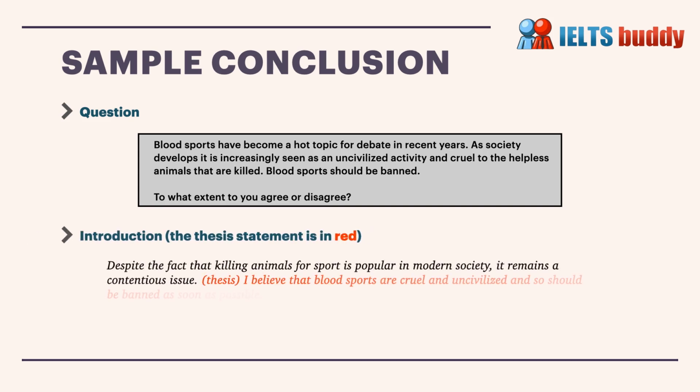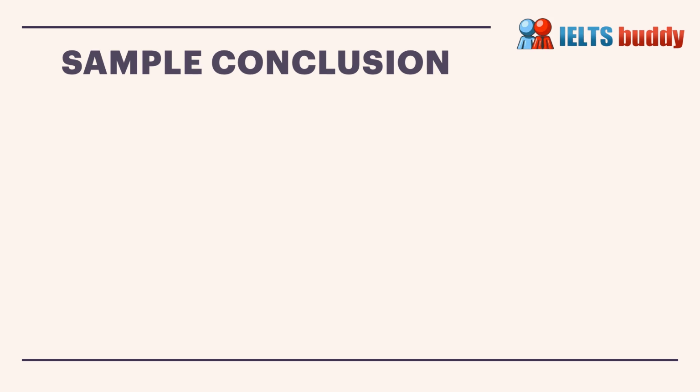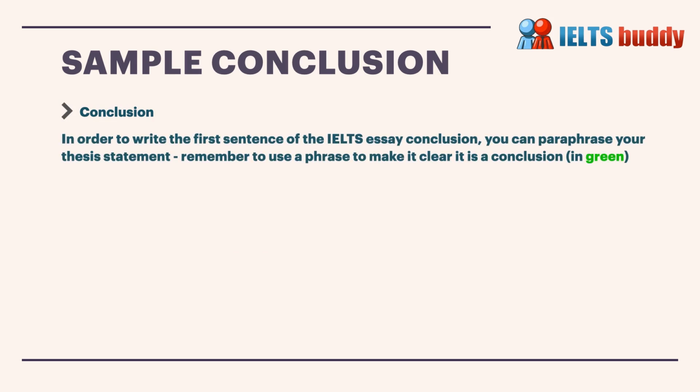So this is the introduction, and the thesis statement is in red. The thesis says what you're going to do in the essay or what your opinion is. Despite the fact that killing animals for sport is popular in modern society, it remains a contentious issue. I believe that blood sports are cruel and uncivilized and so should be banned as soon as possible. So now let's look at the sample conclusion.